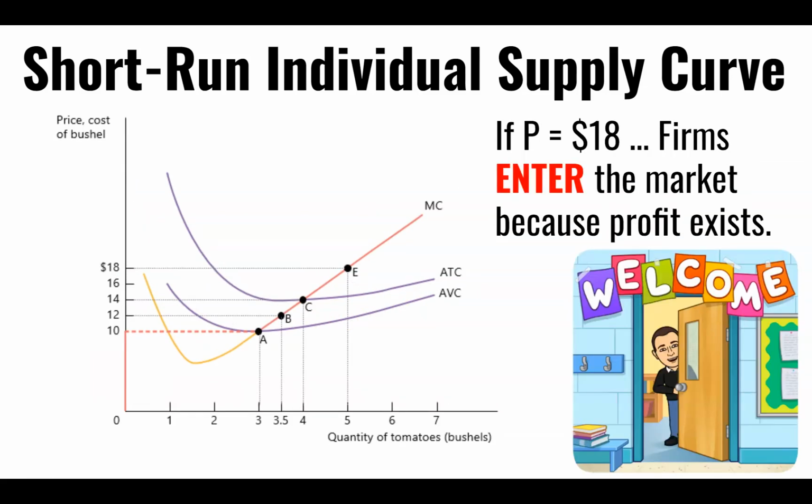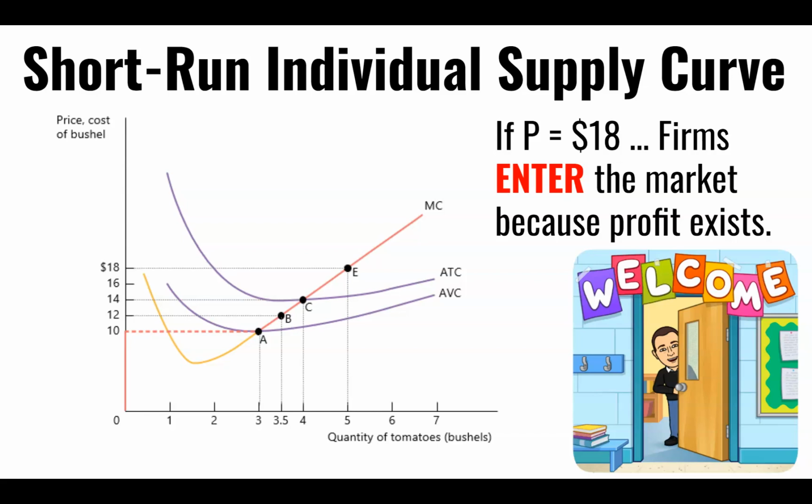Now, if the price is $18, firms will choose to enter into this market because economic profit exists. How do I know? Because at a price of 18, that's the marginal revenue equals price equals demand. It's a horizontal line at 18. It intersects the marginal cost curve, which is also the supply curve. It intersects at a quantity of 5. At a quantity of 5, the price is greater than the average total cost. So I know there's a profit here.